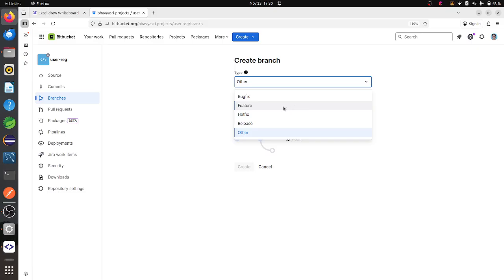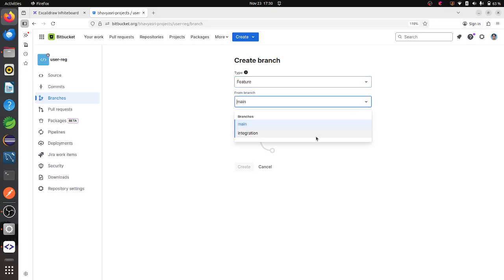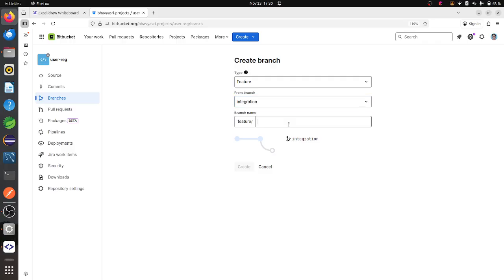Now it is showing. I have to select the feature, then select the integration, then write some feature name. As of now, I am writing F1. If you have a particular feature, maybe you are creating a video call feature, you can write that feature name here directly. We can understand by seeing the feature name. As of now, it's a sample one, so I am writing F1 and it is under integration only. If I click on this, it will create the branch for me in this repository only.